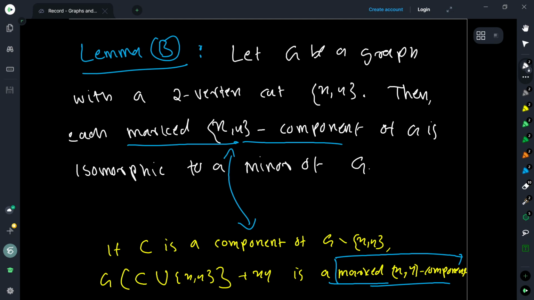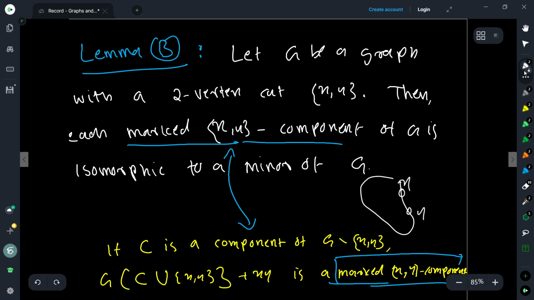Okay, so let me try to put it. We have this graph, where XY is a separating set. Once you remove this, you have several components, and take some component, let's say C. Then I add the edge connecting X and Y. This is called a marked XY component. So you have the component C together with X and Y and the edge added between X and Y. We are saying that this is isomorphic to a minor of G. So why is this true?